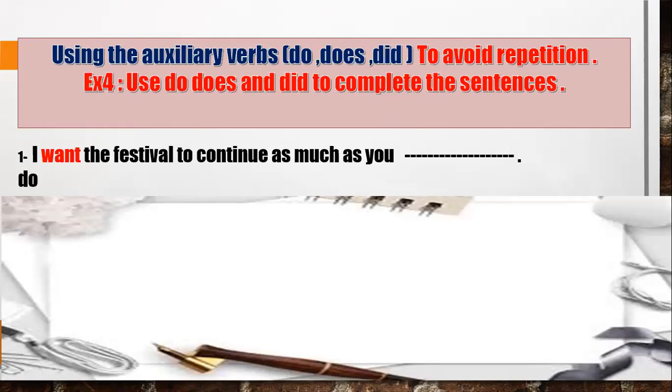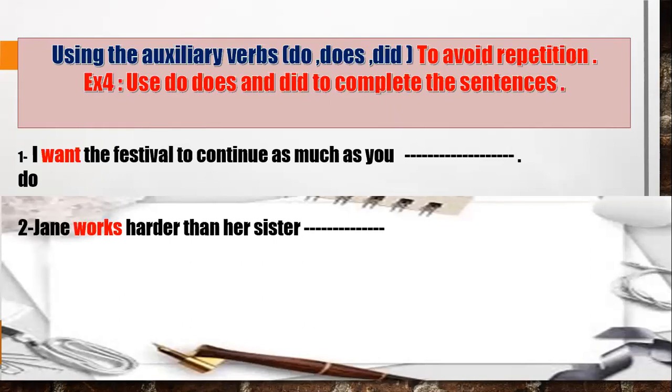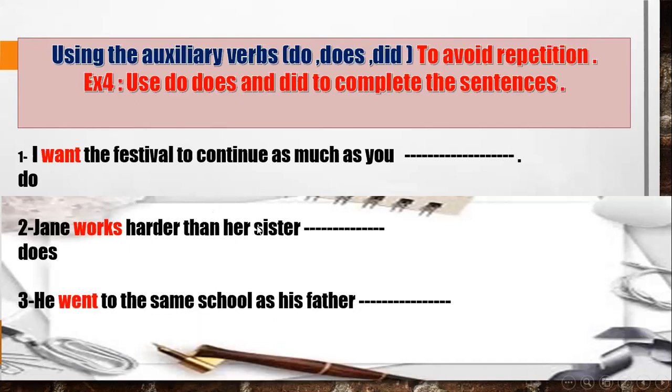Excellent, you do. Number 2, Jane works harder than her sister. Jane works, simple present tense, and her sister is singular. So you are going to use do, does, or did. Excellent, does. 3, he went to the same school as his father. Went is simple past tense, so you are going to use did.